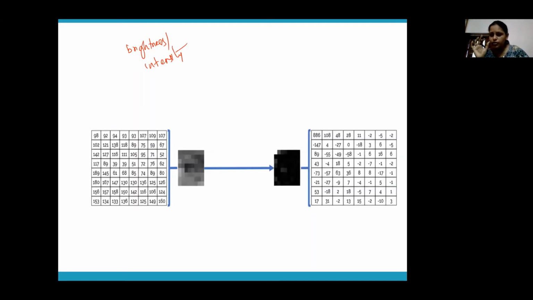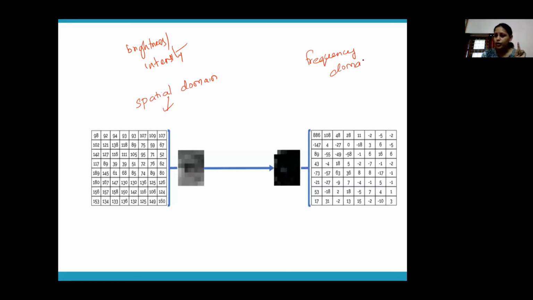Now, most of the image processing tasks that you do work better on the frequency domain, not on the spatial domain. What you see here is what is called the spatial domain. When you represent the pixel values like this, the intensity values in the form of a 2D matrix, it is called the spatial domain. But most image processing tasks are done on the frequency domain.